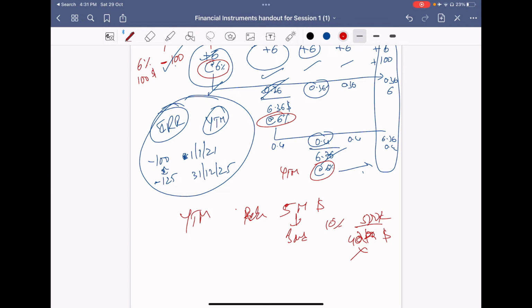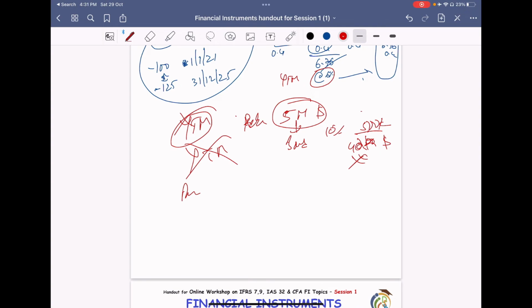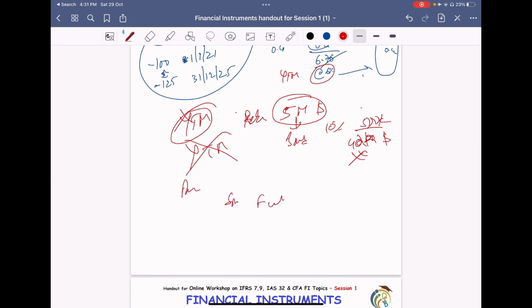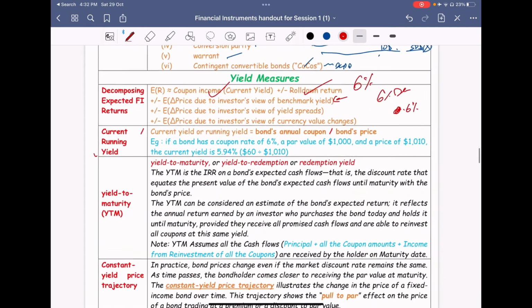Again, a retired person has invested $5 million in bonds and he's taking the monthly interest and not reinvesting. So in this case, YTM has nothing to do. YTM's basic assumption is you have to keep reinvesting at the YTM rate. Otherwise, what rate should I use? If YTM is not useful, what should I be using? Par rate. We will be seeing it tomorrow. Spot rates, par rates, forward rates, all we will be seeing tomorrow. So that's the concept of the YTM.